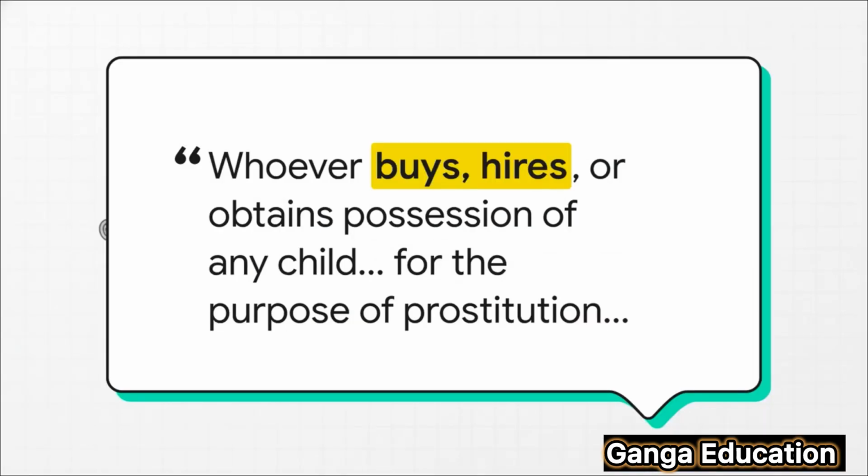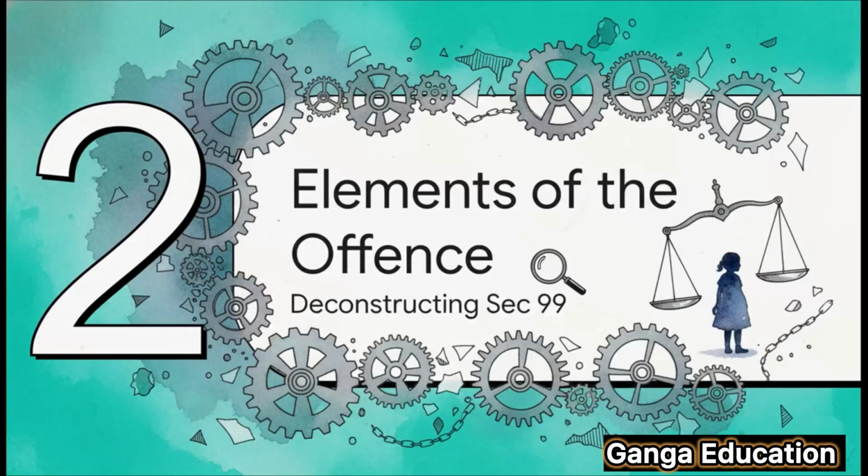The language of the law can sometimes be a bit complex, right? So let's break this down into simple words. Basically, it means that if any person buys, hires, or even just takes possession of a child for a heinous act like prostitution, they are committing a very grave offense under this section. Now, the question arises, what exactly does the prosecution need to prove in court to secure a conviction for this crime? Let's understand its essential ingredients, one by one.